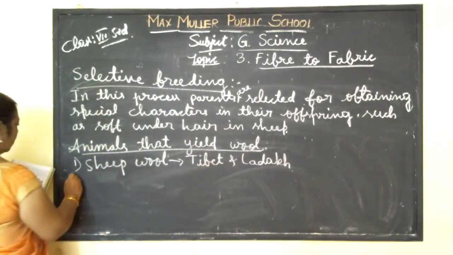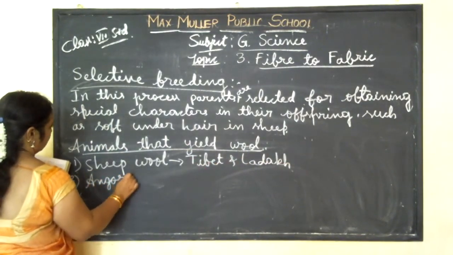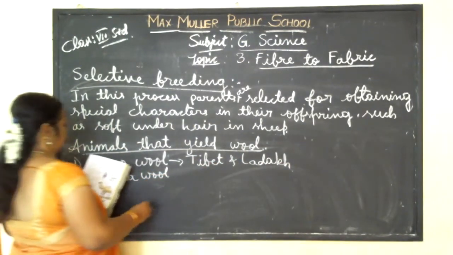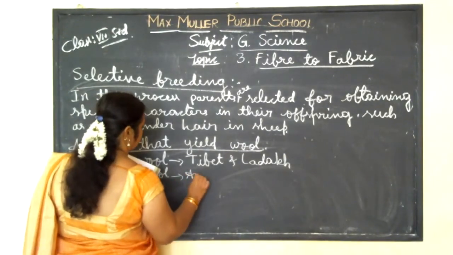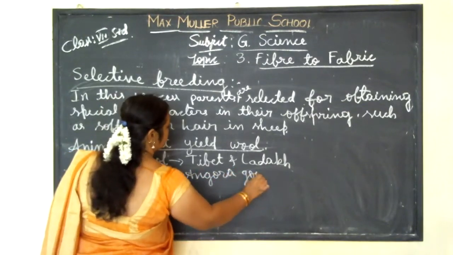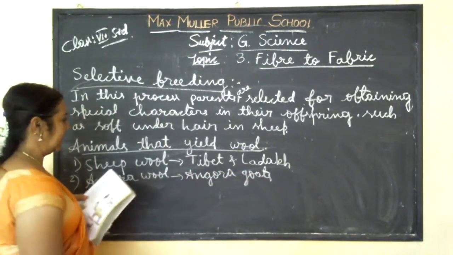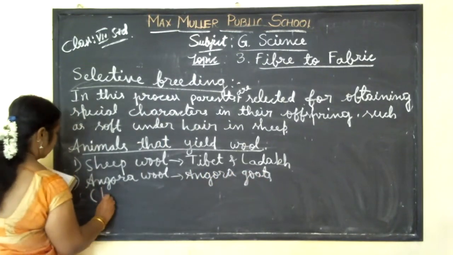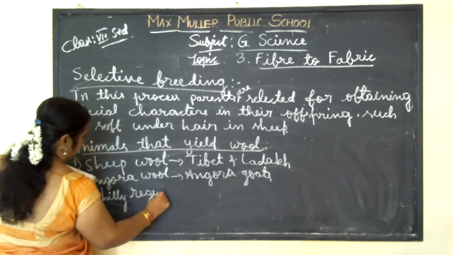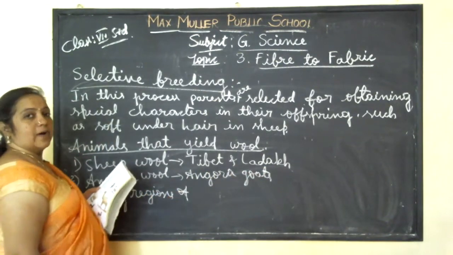Then Angora wool. Angora wool is found from Angora goats. It is not from sheep. It is from Angora goats, which are found in hilly regions of Jammu and Kashmir.